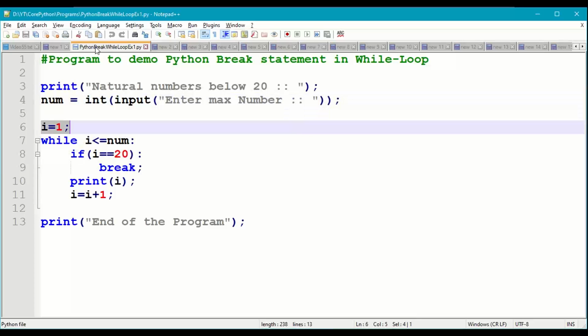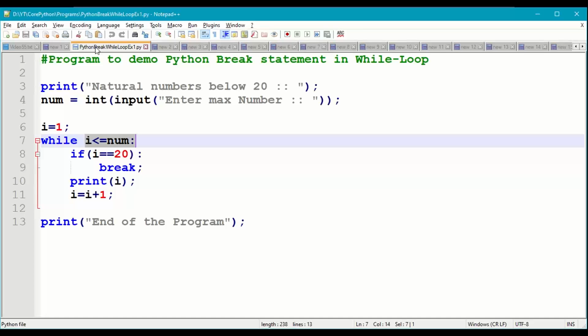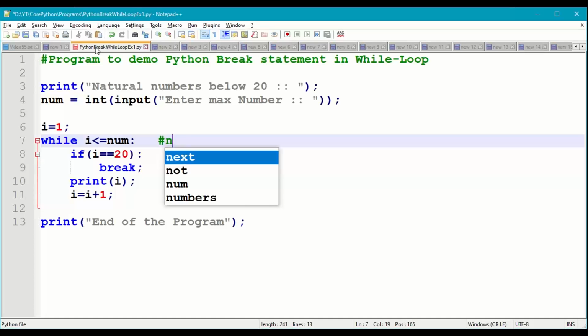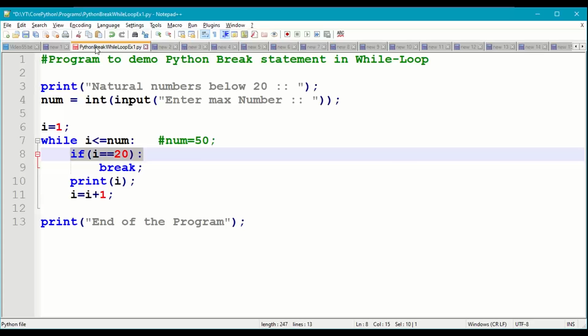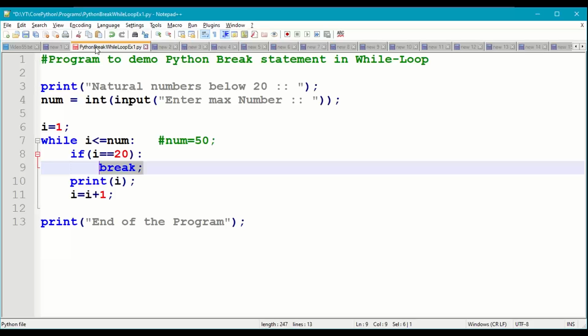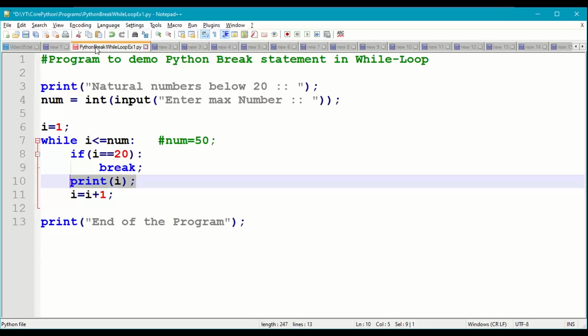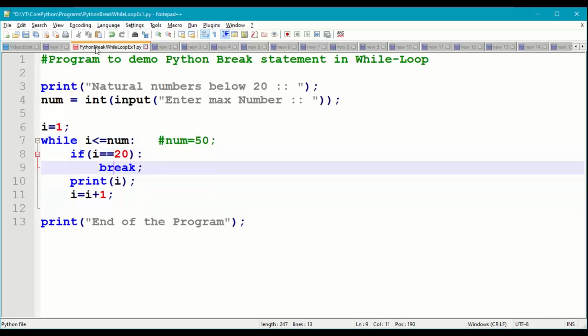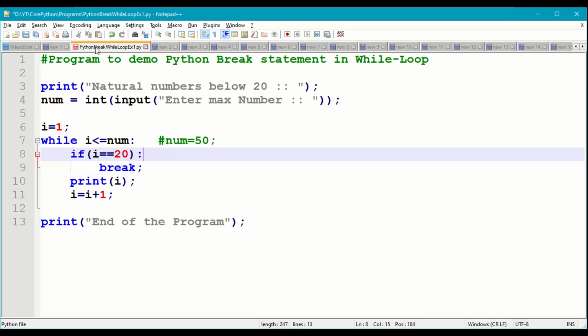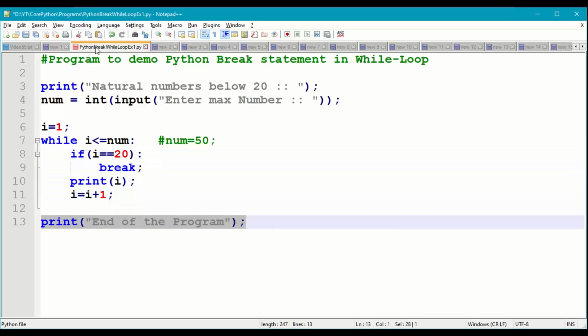The while loop starts with I equal to 1, while I is less than or equal to num. Let us say num equal to 50. Check if I equal to 20, break. Otherwise, print I, and I equal to I plus 1. So it will print all the values till 20. After that, it will break, though we are giving I less than or equal to 50. And finally, print end of the program.